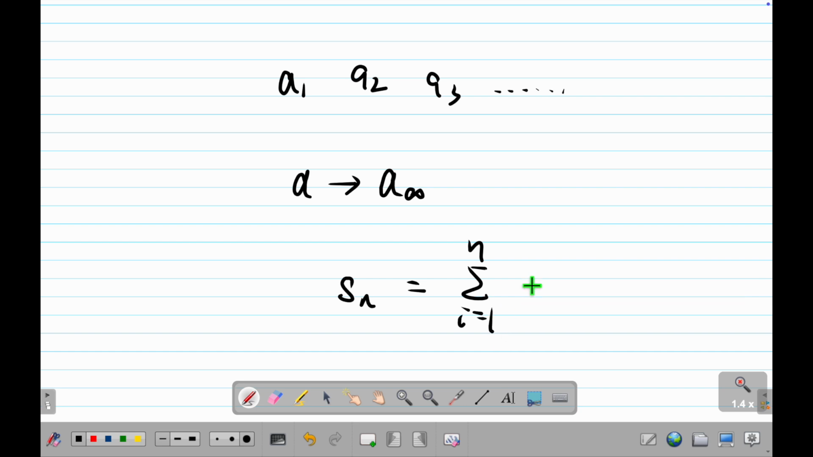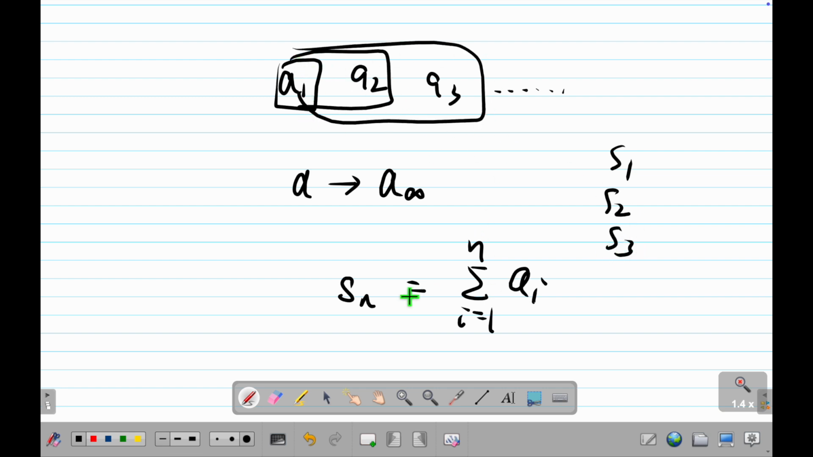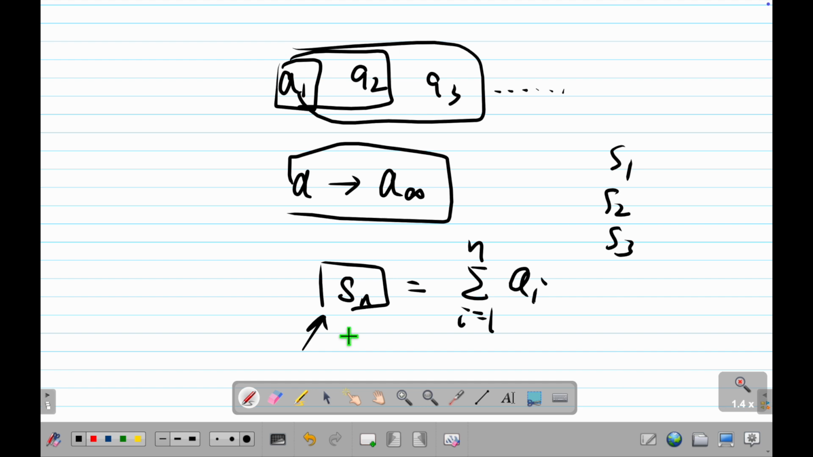Okay? So what does it mean? S1 is just this one. S2 is these two added together. S3 is these three added together. Then this is true if this thing converges, right? In some situations, showing this converges is easier than showing this converges. Then we use this to prove this.